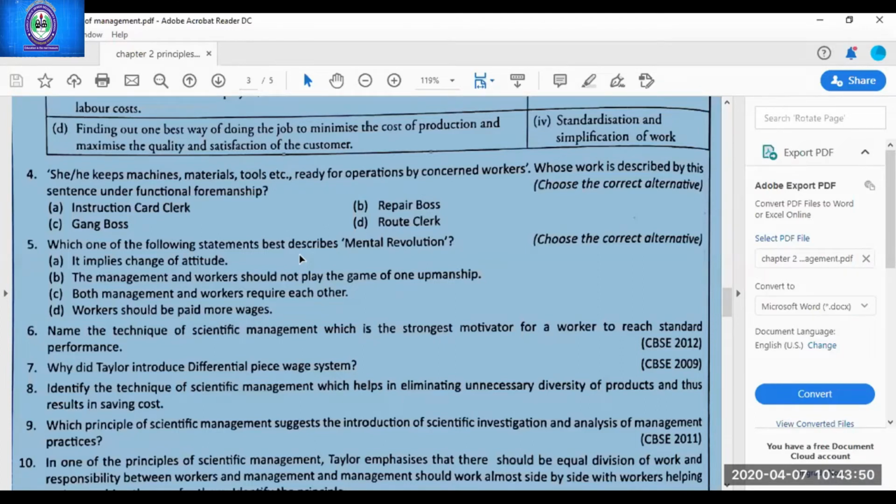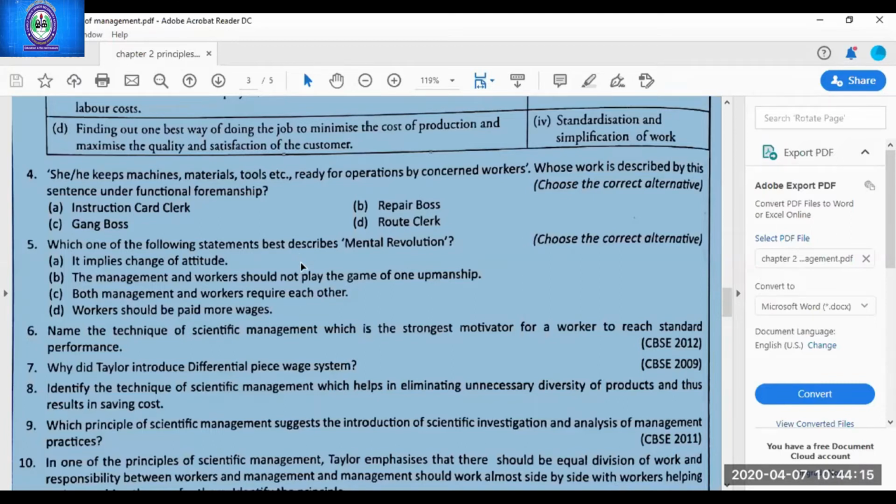And gang boss's work is to keep all the things ready for the workers so that the workers need not wait. Repair boss's work starts when the machine is interrupted or there is any breakdown in any machine. Only then the repair boss will start work. So keeping equipment ready is the work of gang boss.